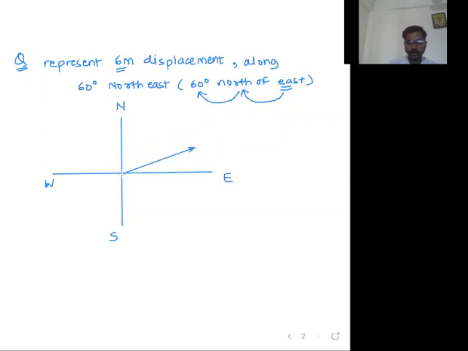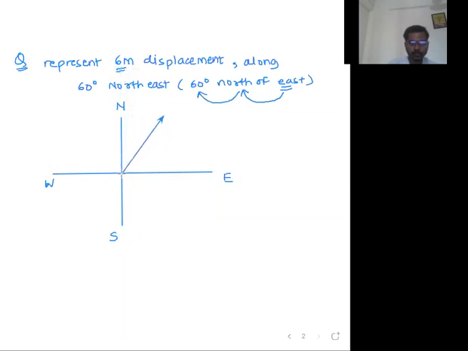So we have to move anti-clockwise. This motion is called clockwise, this is called anti-clockwise. From the east we have to move towards north, by how many degree? By 60 degree. And what should be the length of this arrow? The length of this arrow should be proportional to 6 meter.